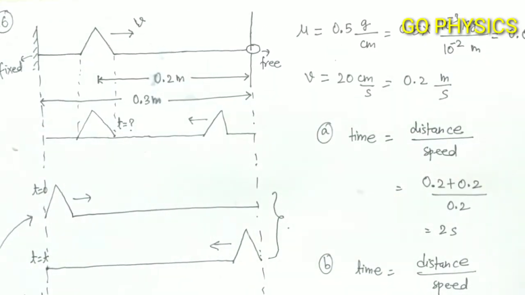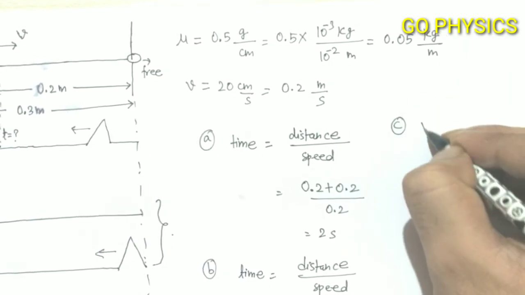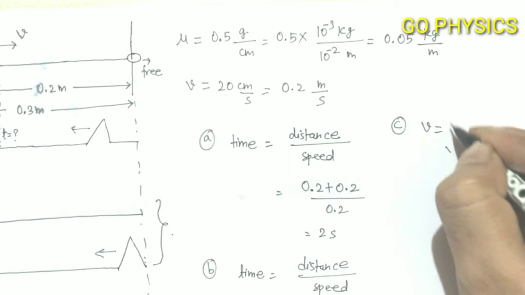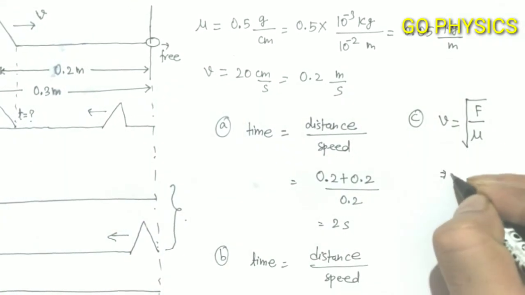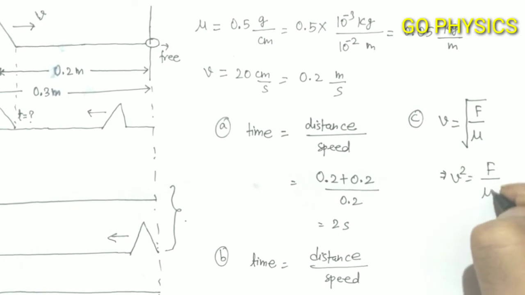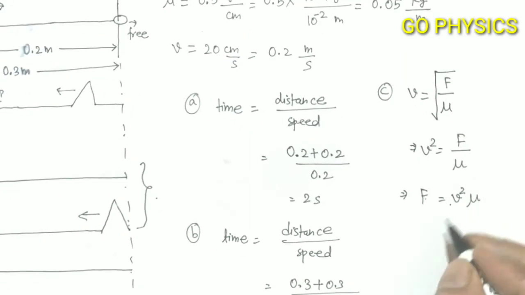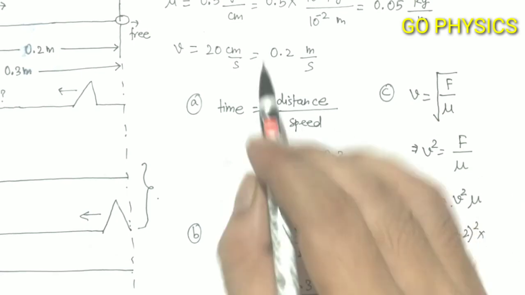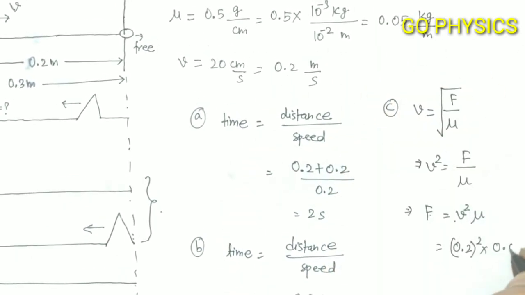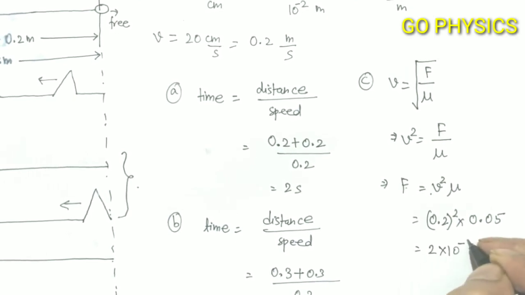In part C, they are asking what is the tension in the string. The tension in the string can be calculated with the help of the speed of the wave. What is the speed of the wave? It is equal to root over tension in the string divided by linear mass density of the string. Square both sides, so it becomes v squared equals F by mu. From here, F, that is tension, equals v squared into mu. Now substitute all the values. V is equal to 0.2, so 0.2 squared into linear mass density, which is equal to 0.05. If we simplify this, it will come out 2 into 10 to the power minus 3 Newton.